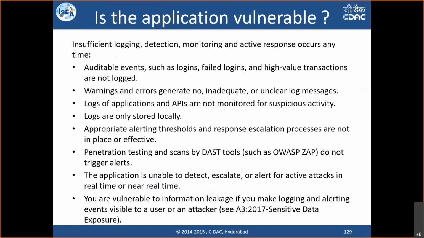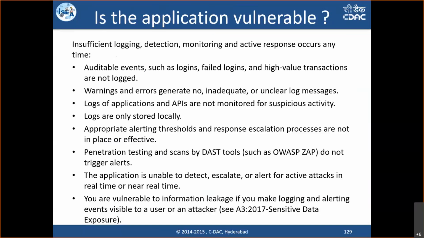If your application is logging auditable events, for example which user logged in, at what time, how much time he was in the system, and from which IP he logged in, this kind of statistical information, whether your application is collecting it and putting it somewhere in a log file or database. If yes, then your application is not vulnerable. If no, then we can say the application has an insufficient logging and monitoring issue.